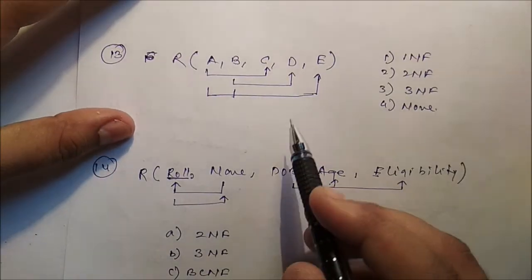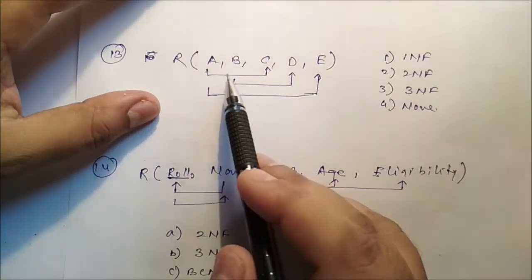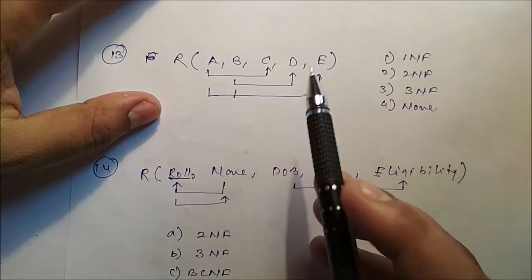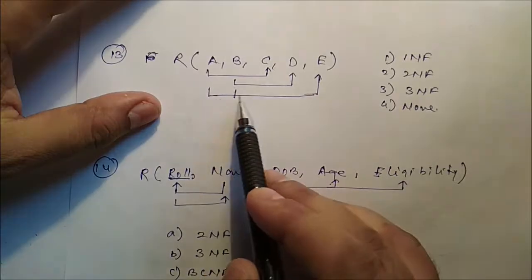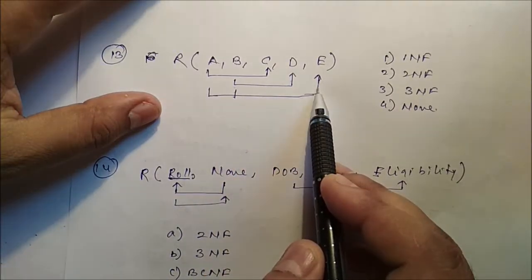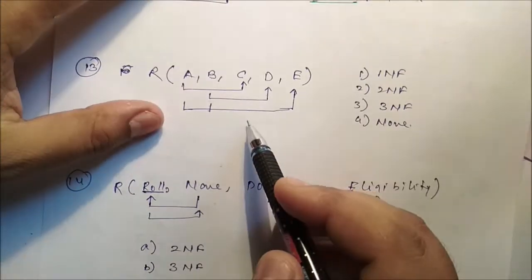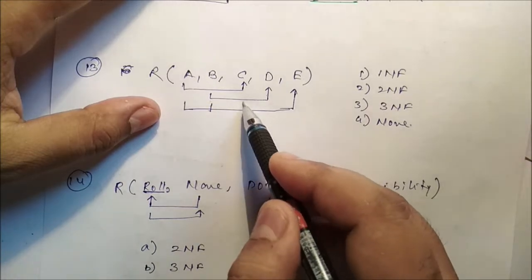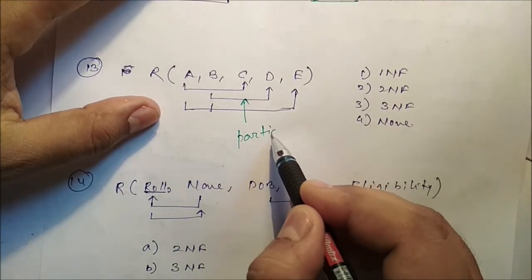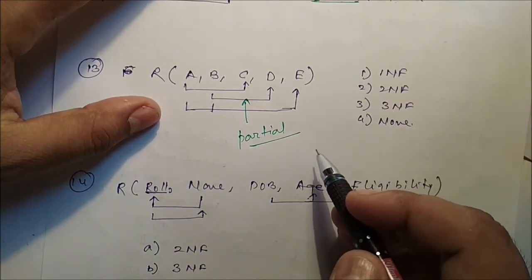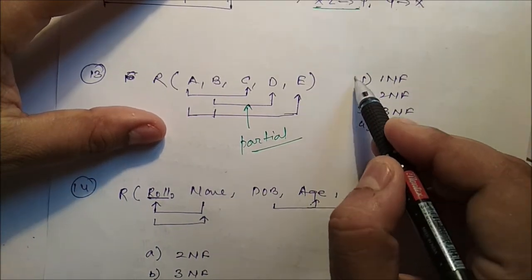Now here the table R is there, and the attributes A, B, C, D, E. So A to C is there, B to D is there, AB to E is there. So which one is true? You can see B to D, a partial dependency is there. That means it is not in 2NF, so definitely it is in 1NF only.